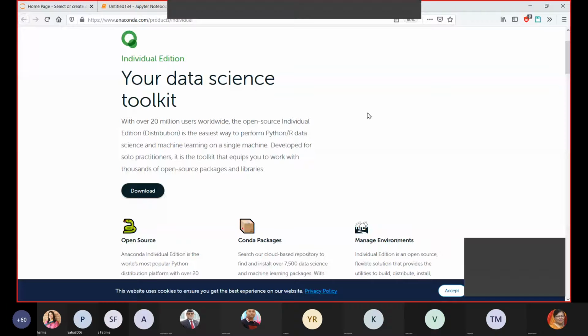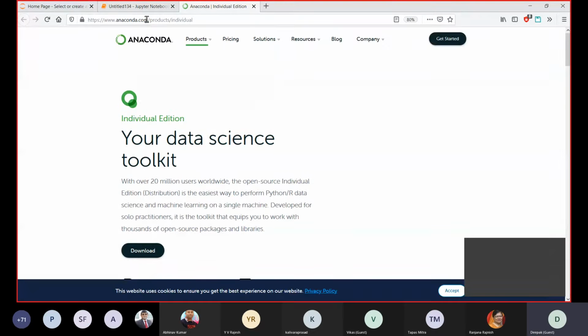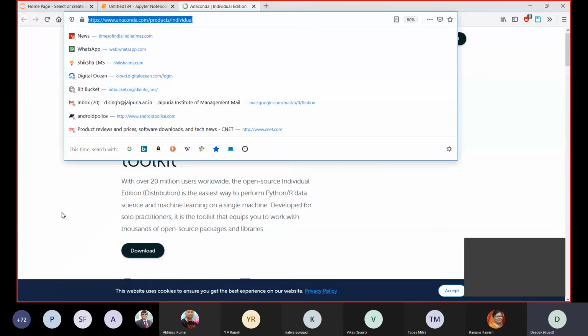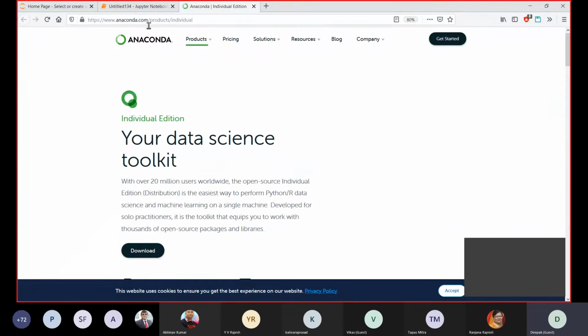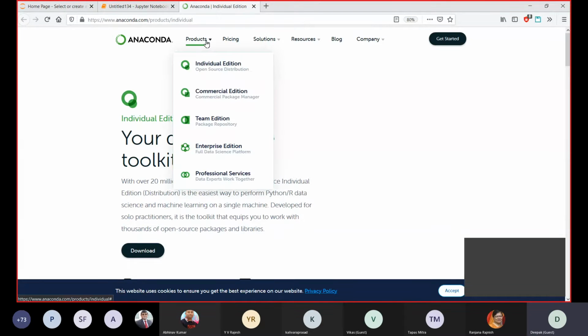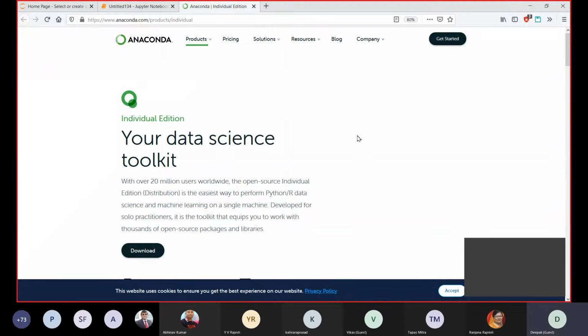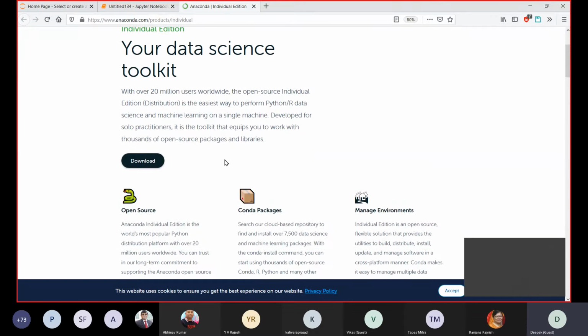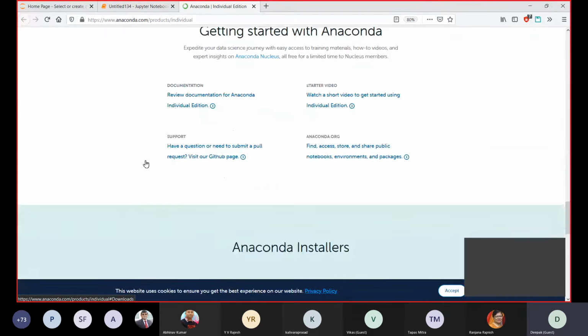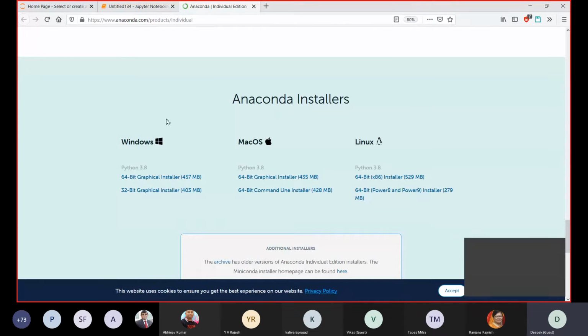So can you see this? Is it visible? This is the Anaconda website. You can see I have gone through anaconda.com, product, individual, as I told you. This is the individual edition. Individual edition is open source. This will be the UI which you will get. They have updated it now, and here you can see the download button. Just click on download, and there are three versions of this.